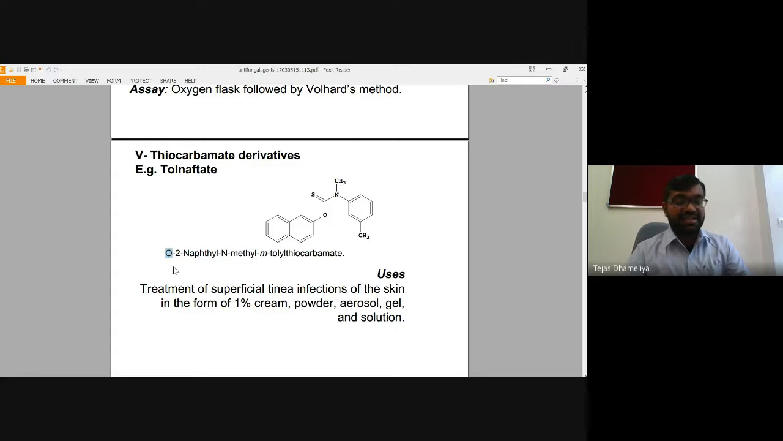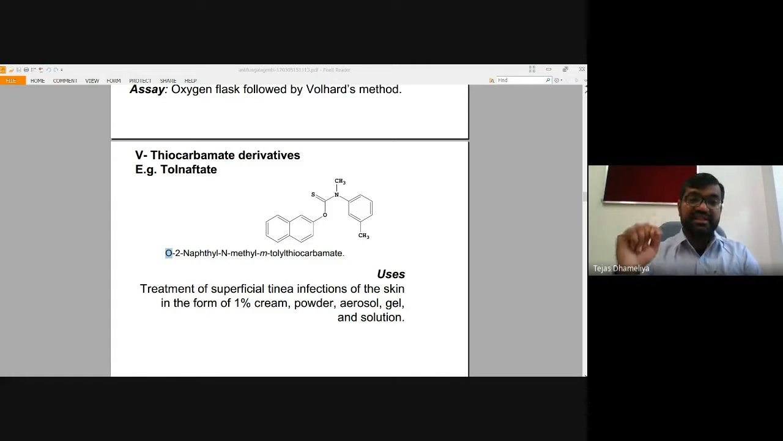In the IUPAC name, generally this is also italicized, but on the slide it is not shown in italics. Sometimes this substituent also has italic character. The O, N or S that they write in italics is an indication of a particular kind of element, such as sometimes nitrogen, sometimes oxygen, or sometimes sulfur. Right, so this is O-2-naphthyl methyl metatolyl carbamate, and its name is tolnaftate.